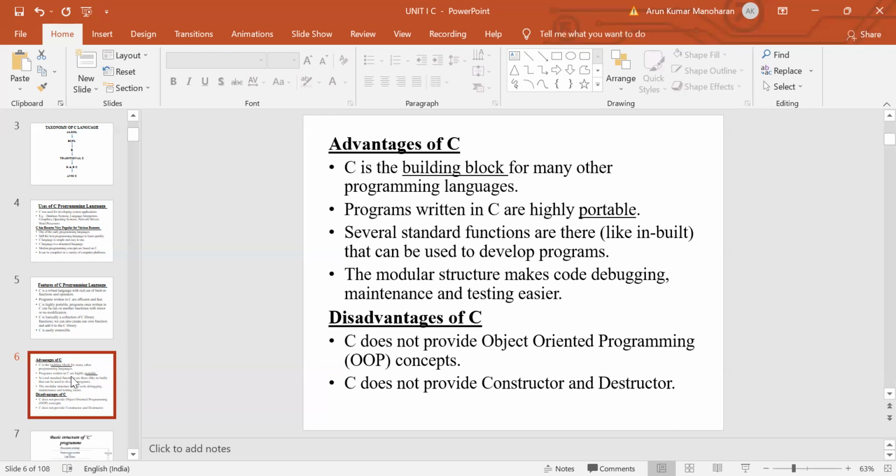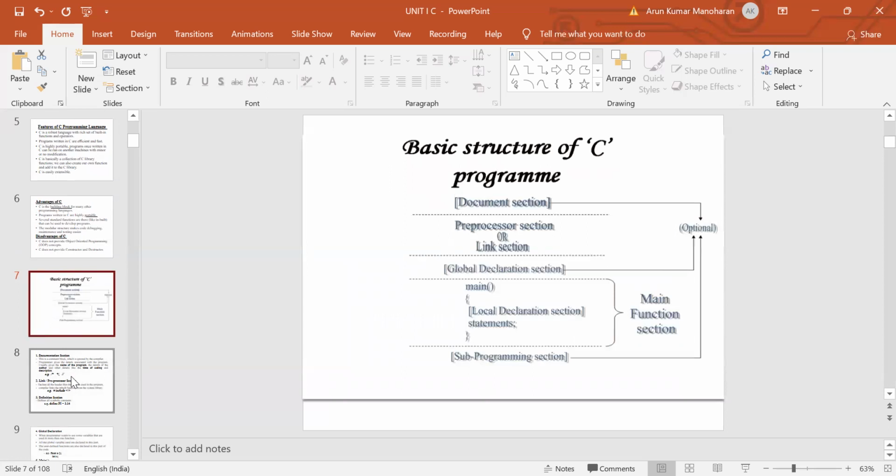Next, we are going to see the basic structure. While writing a program in C language, we should follow this basic structure. There are different sections in the structure of a C programming language. Next we are going to see in detail about the structure of C programming. So this is the basic structure of a C program.